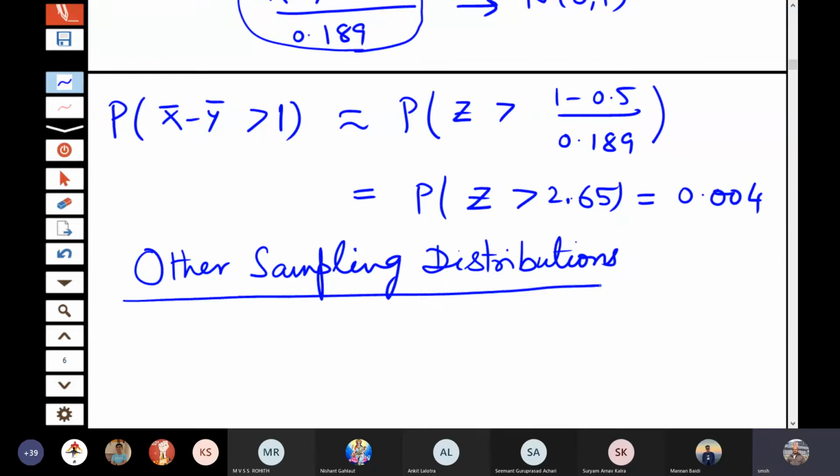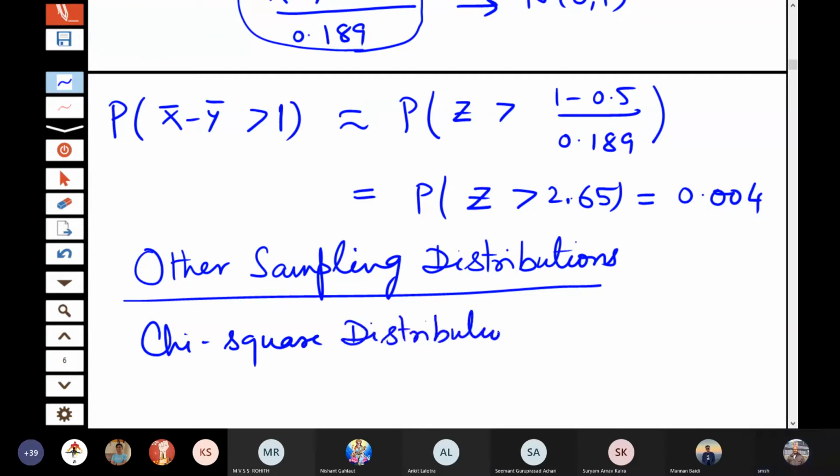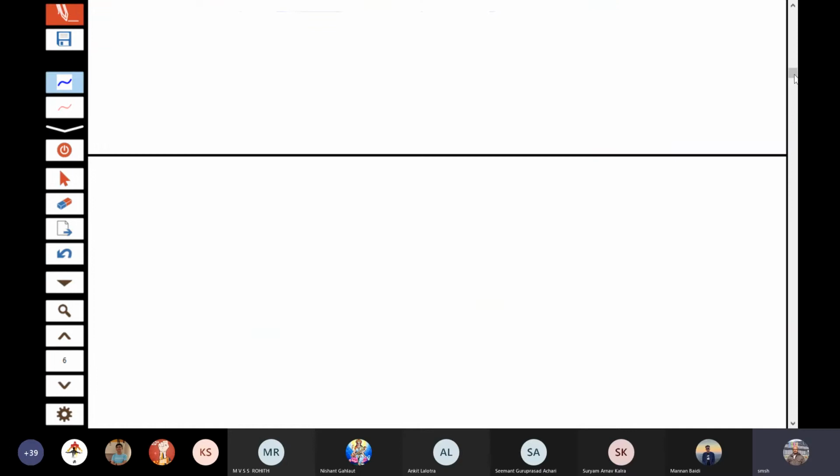The first one of them is a distribution which is named the chi-square distribution. So the symbol is chi, which is a Greek letter chi. So chi-square, that is the name here. So let me define it here.